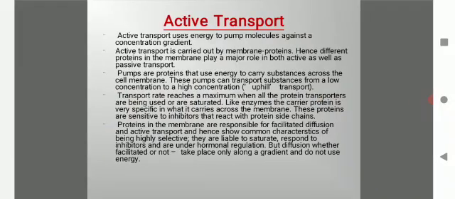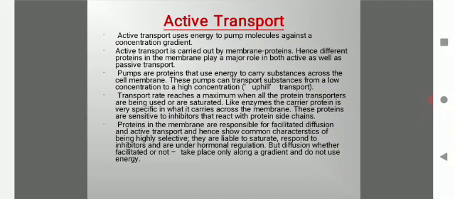Coming to active transport. Active transport uses energy to pump molecules against a concentration gradient. Active transport is carried out by membrane proteins. Hence, different proteins in the membrane play a major role in both active as well as passive transport. Pumps are proteins that use energy to carry substances across the cell membrane. These pumps can transport substances from low concentration to high concentration, which is called uphill transport.